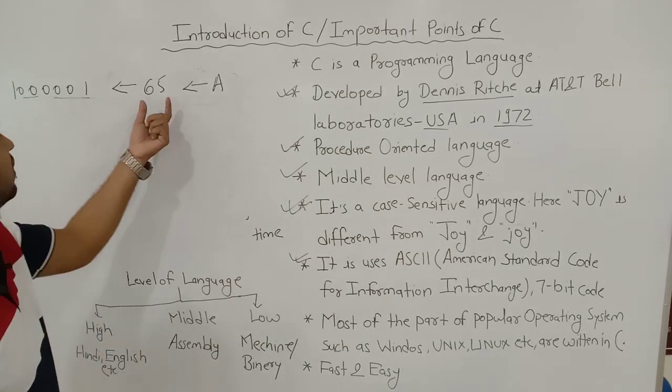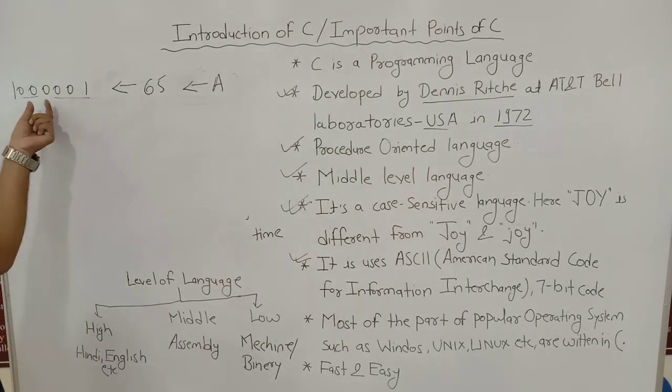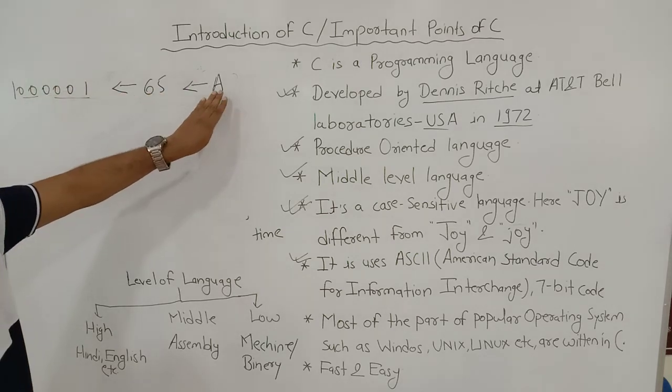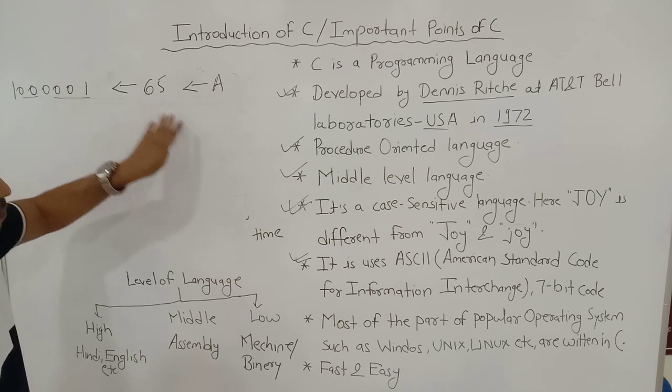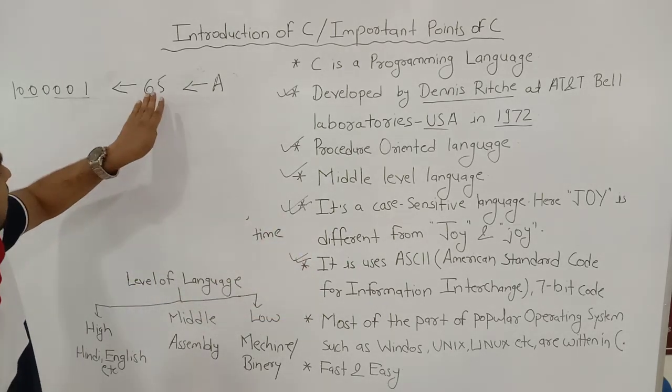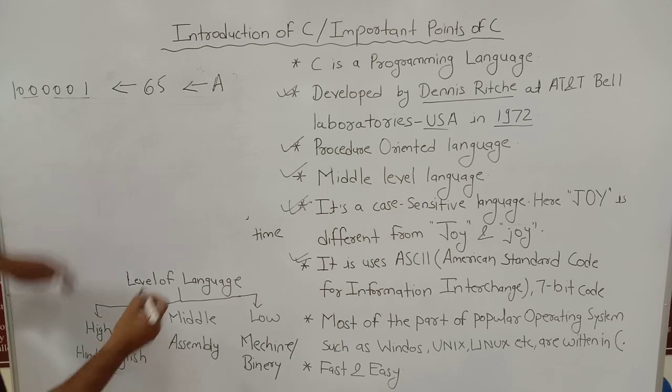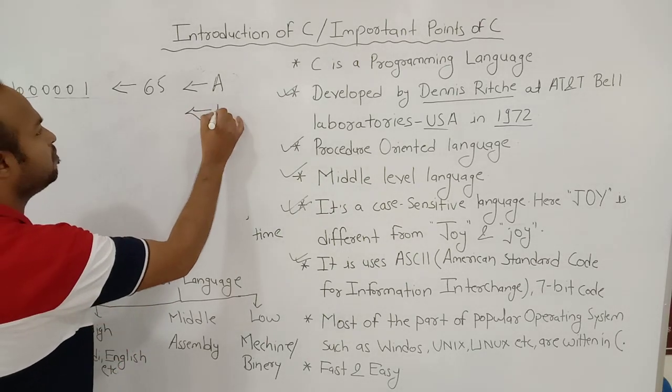So we have written A, A can be converted into 65 by using ASCII, and this 65 can be converted into binary like this.